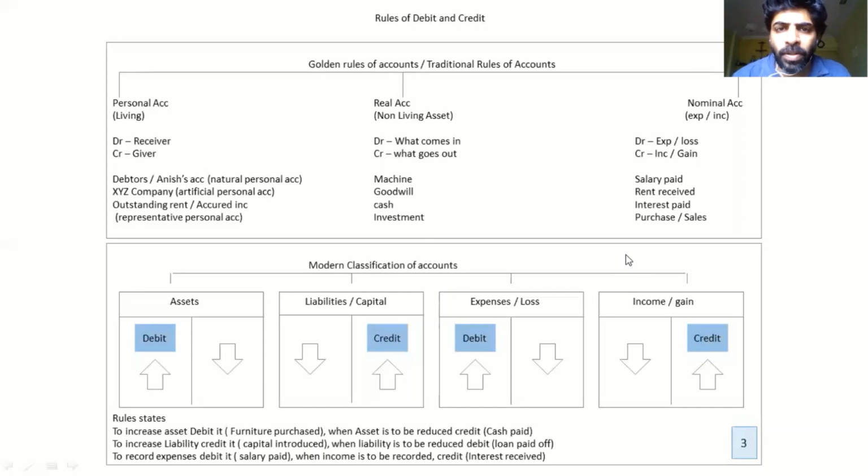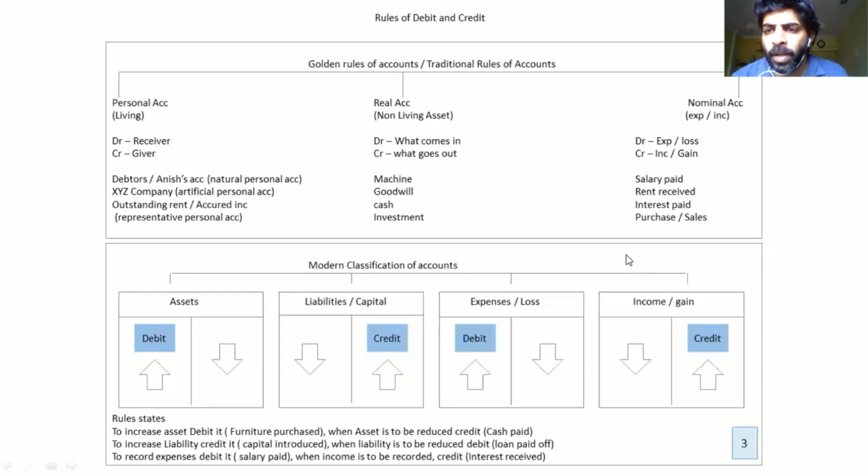Talking about real account, as I mentioned, it's non-living assets. Debit what comes in, credit what goes out, like machinery, goodwill, cash, investment. If I'm buying machinery, it is coming into the business, so I will debit it. But what happens? I have to pay the cash. Cash is going out, so it has to be credited.